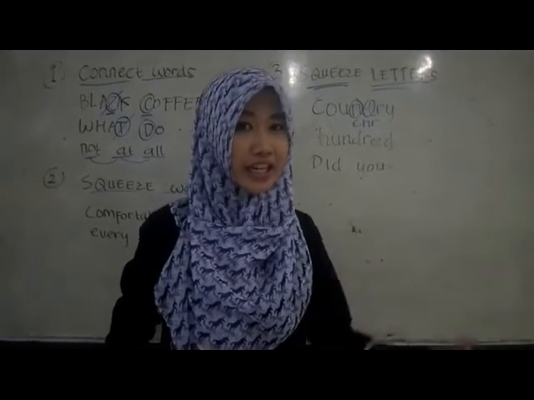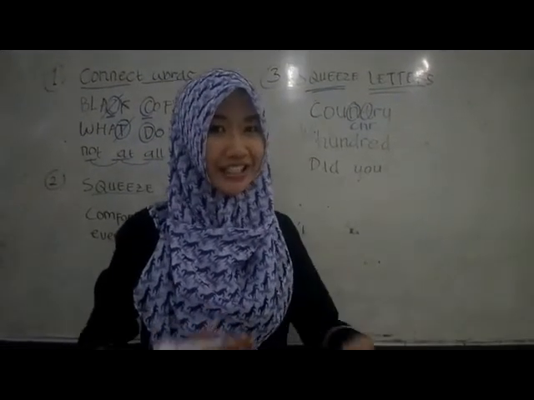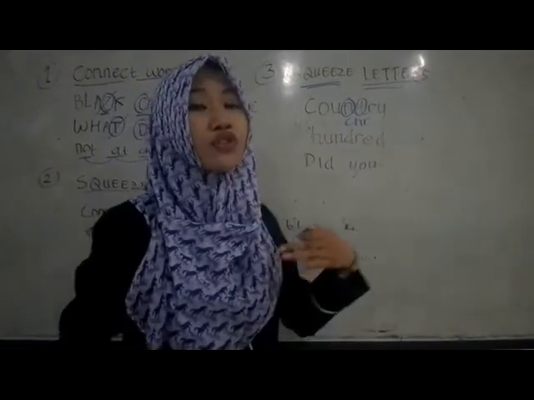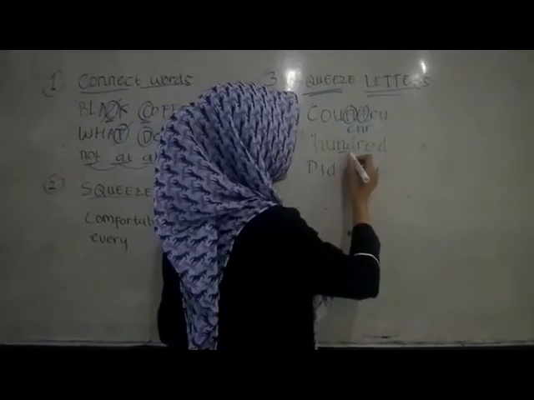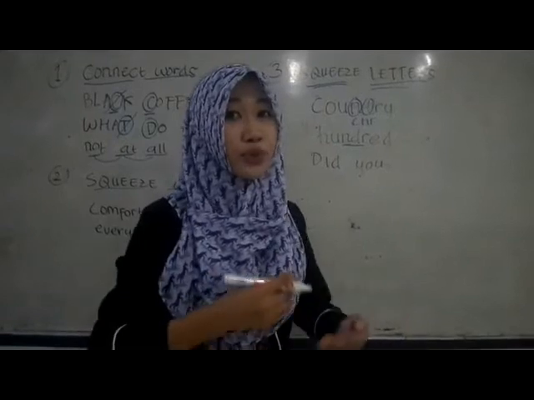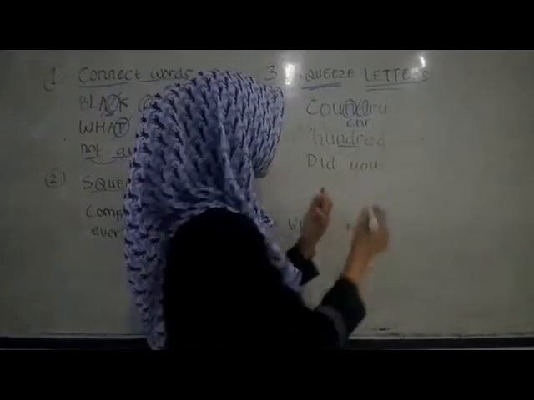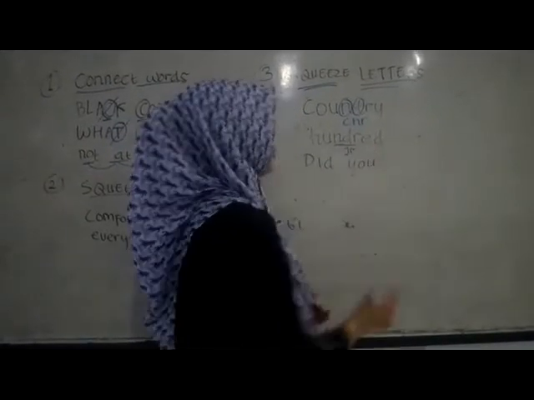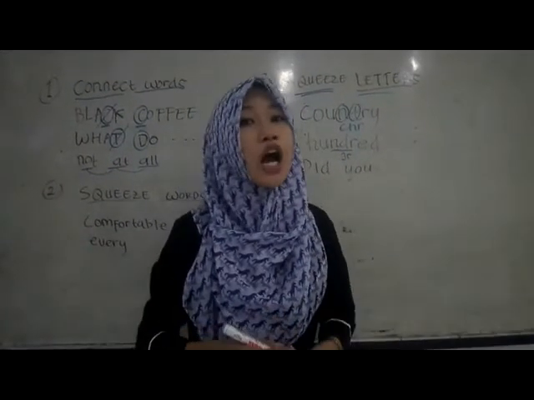Country. Okay? Practice it. And if T and D are together, the native speaker says it like J.